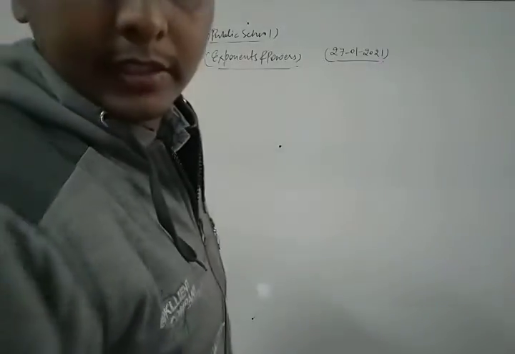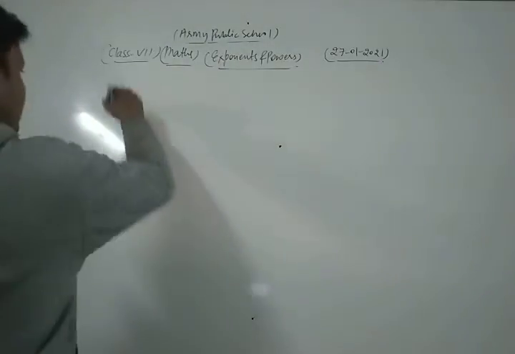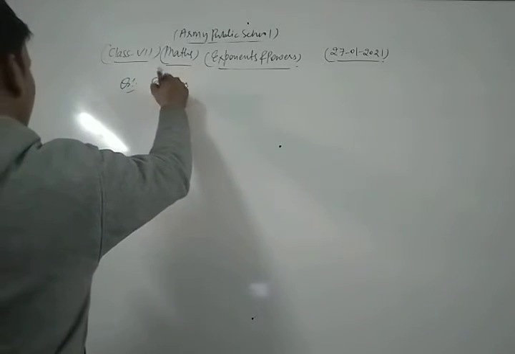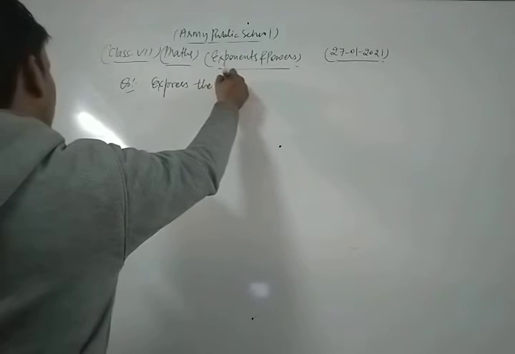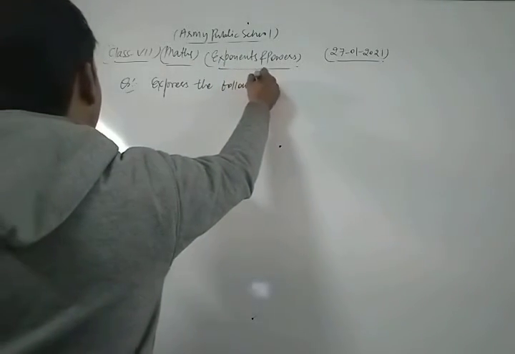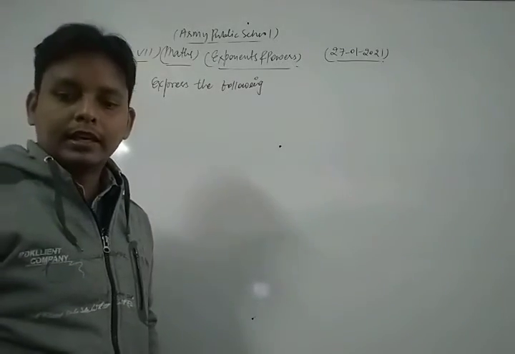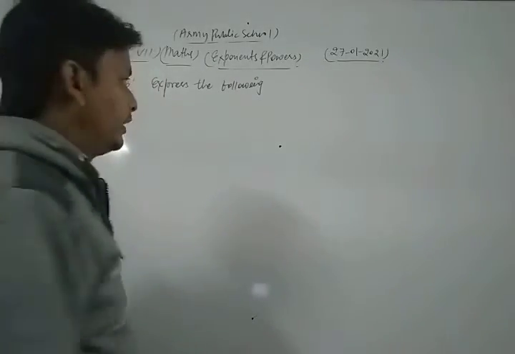Now, our question is: express the following in exponential form.